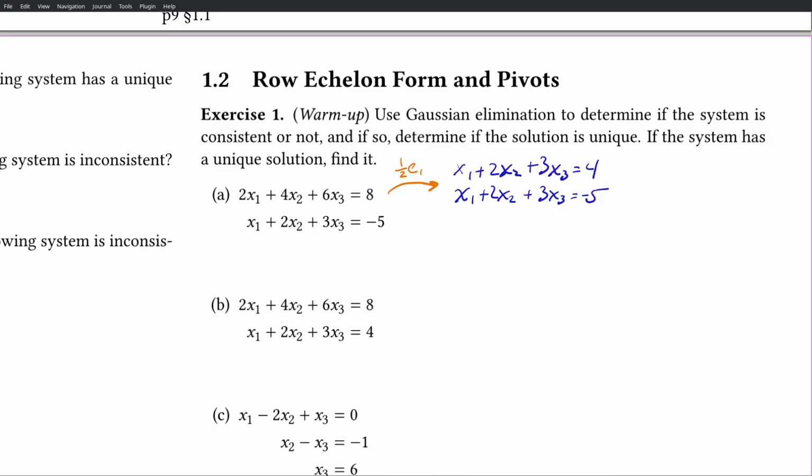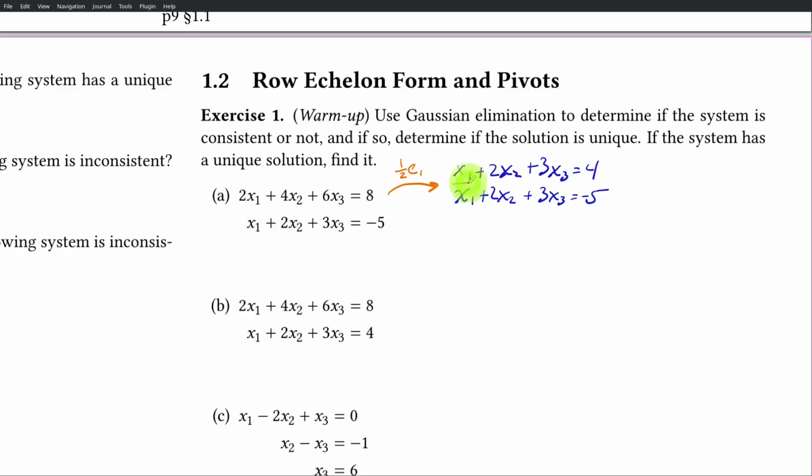First thing you want to do is multiply both sides of the first equation by 1/2 to make this coefficient become 1. And so we have that. At this point, you might notice that there's no solution because any value of x1, x2, x3 could not make x1 plus 2x2 plus 3x3 simultaneously equal to 4 and to -5. So you might see there's no solution here.